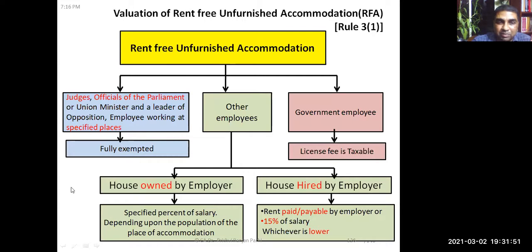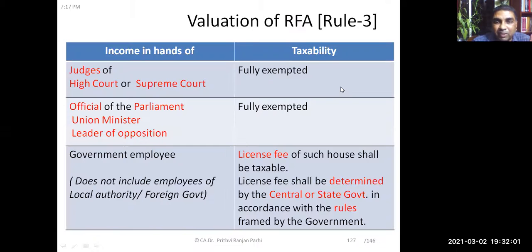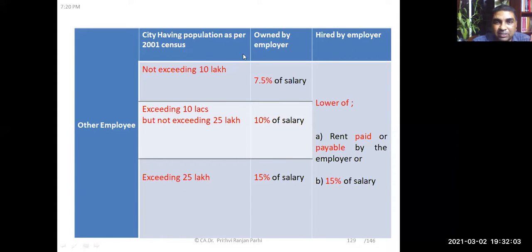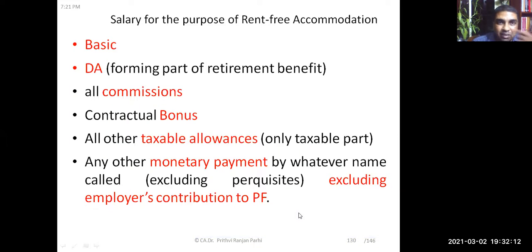For other employees, if the house is owned by the employer, then a specified percentage of the salary. If it is a hired house, then rent paid or payable or 15% of the salary, whichever is lower. This is how we have to do valuation. And the percentage of salary is mentioned here: if the house is owned by the employer, 7.5%, 10%, or 15% of the salary.